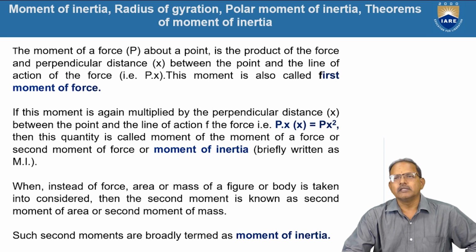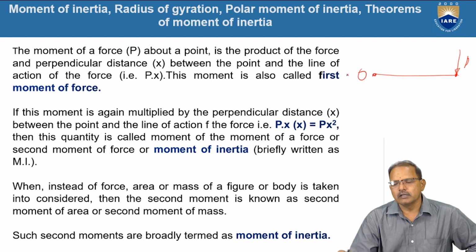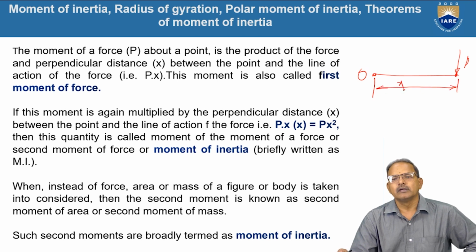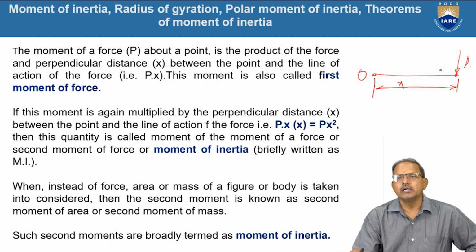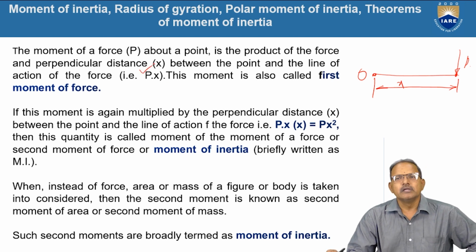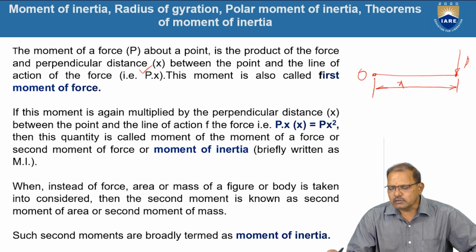If P is the force that is acting here, and O is our reference point, and the perpendicular distance between the line of action of the force and the reference point is x, the moment of force is given by the product of force and distance, which is equal to P into x. This moment is also called the first moment of a force.